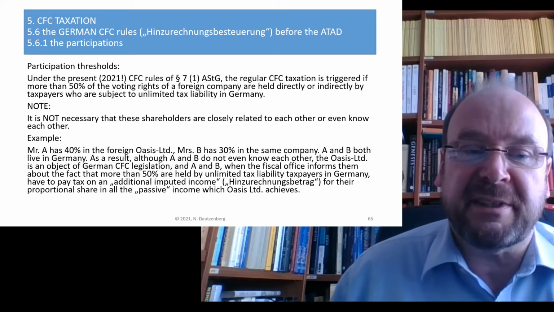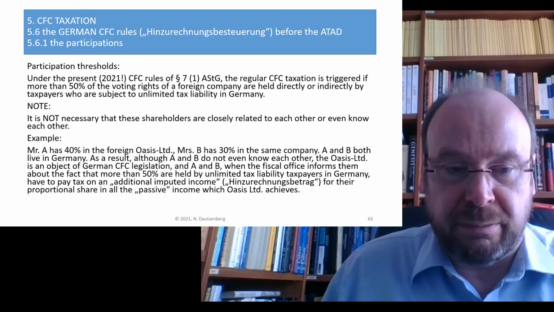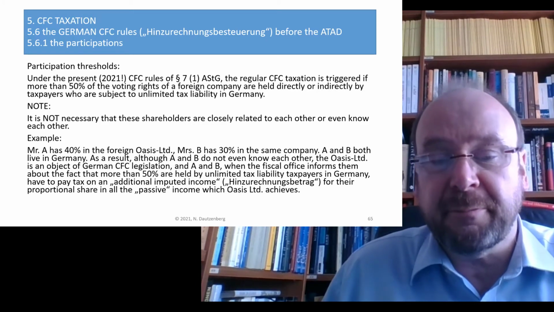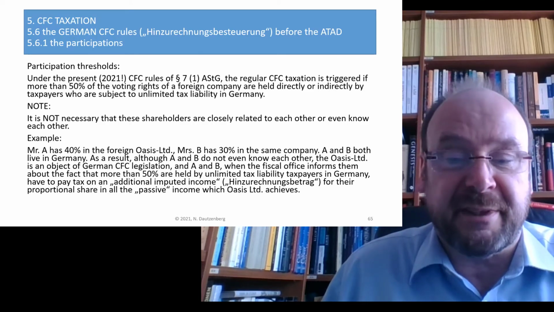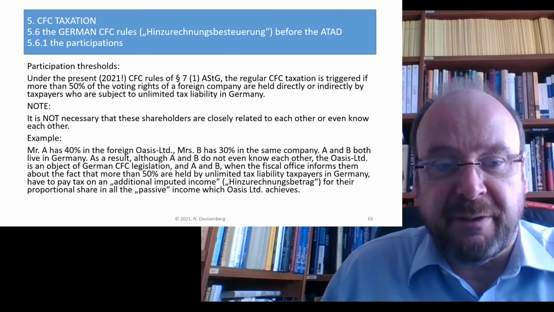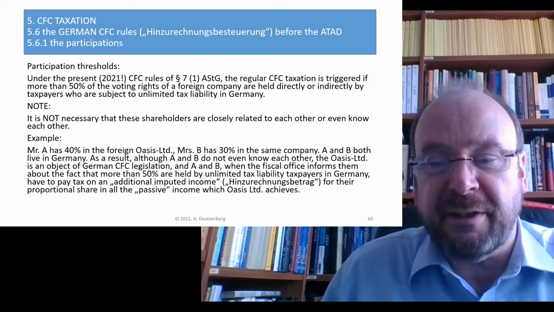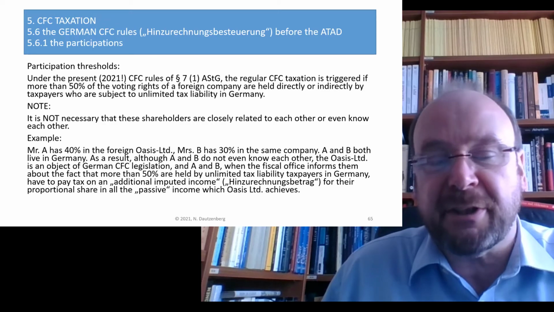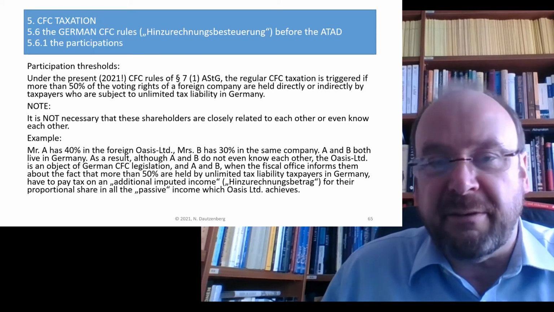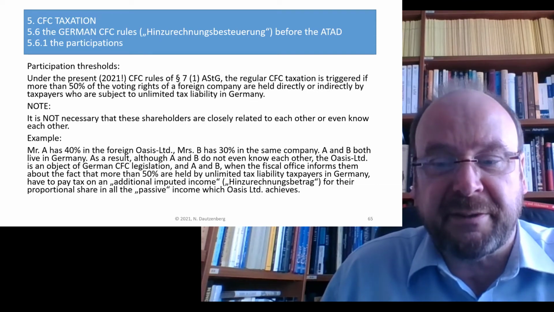So if Mr. A has 40% of the Oasis Limited in a foreign tax haven country, and Mrs. B has 30% in the same company, and A and B both live in Germany, although they don't even know each other, the Oasis Limited is an object of German CFC legislation, because more than 50% of the voting rights are held by German-based taxpayers.